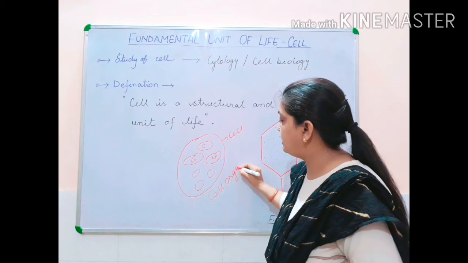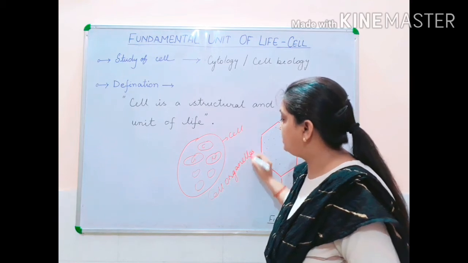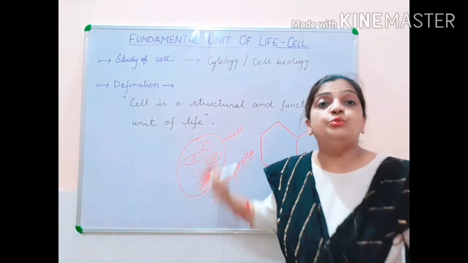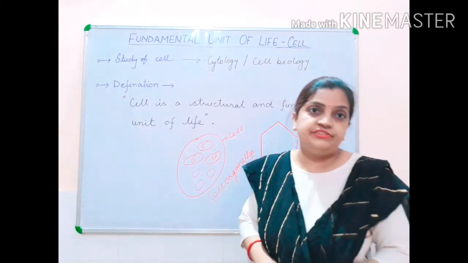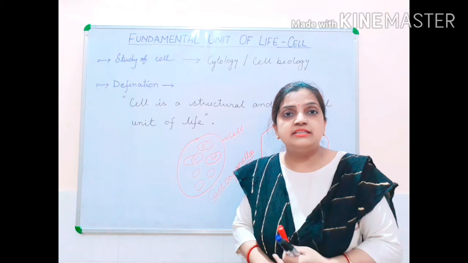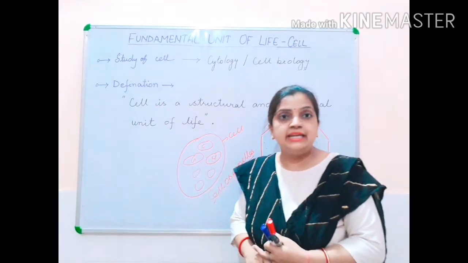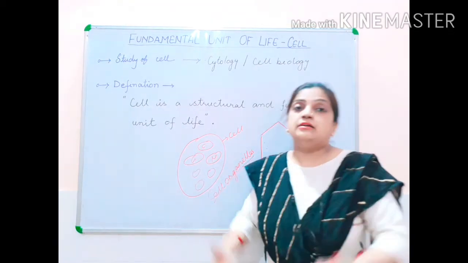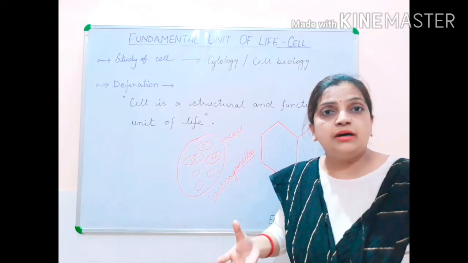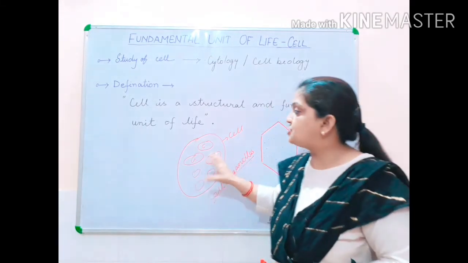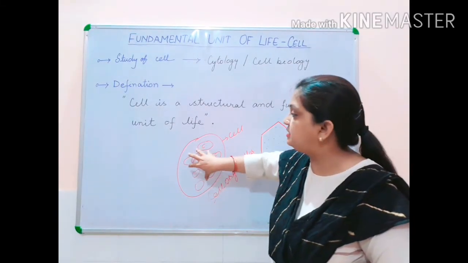These are called cell organelles. These cell organelles allow the cell to perform various activities. And which type of activities? Activities like preparation of food, preparation of protein, preparation of fat, controlling the whole system, then the transportation function. Each and every function is performed within this cell.